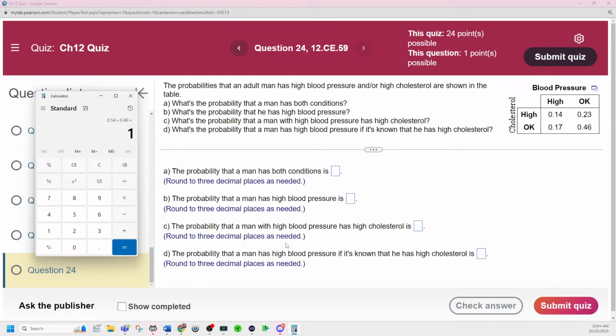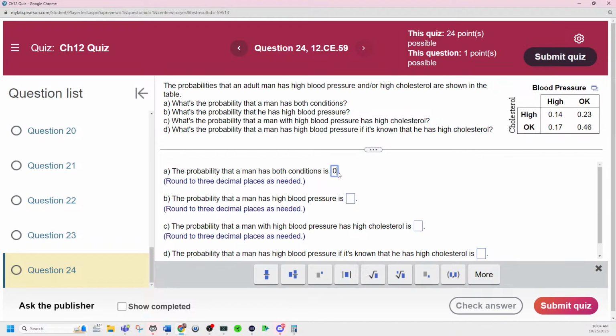Unless I'm misthinking this problem, it should be that. The probability that a man has high blood pressure is going to be this. So now they're using the addition rule right here. With the addition rule, we can add together the probability of high blood pressure. So high blood pressure would be these right here. Might need to actually just take a screenshot of this and show you. But think about this.